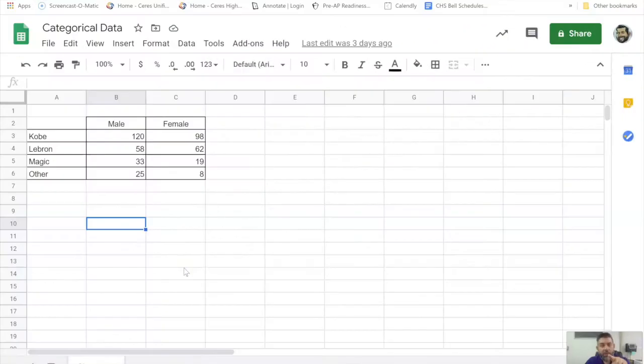All right, so I have here a spreadsheet that I used for Google. It's a Google spreadsheet. So you open up a Google spreadsheet and you say new. And I have here a table. It's pretty easy to make a table, right? In a spreadsheet: male, female, Kobe, LeBron, Magic. By the way, this comes from my discussion on who is the greatest Laker. Let me kind of show you where this comes from.